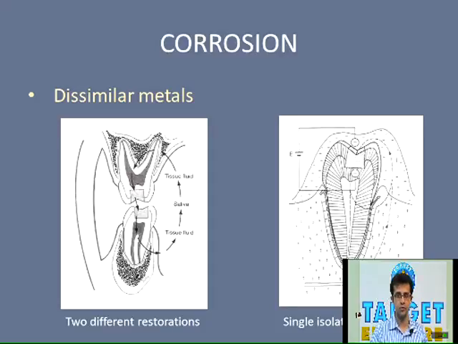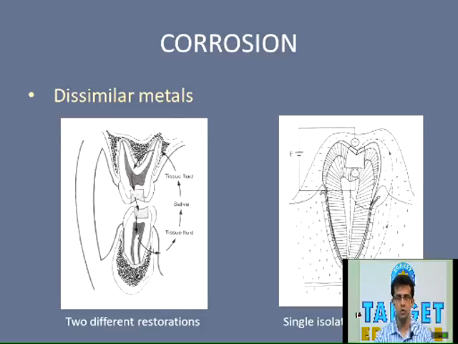Now the figure to the left, you can see the labeling. There are two different restorations. Let's repeat the same example. Just imagine that the restoration in the maxillary tooth in this diagram is a cast gold restoration, whereas that in the lower, mandibular tooth is an amalgam restoration.